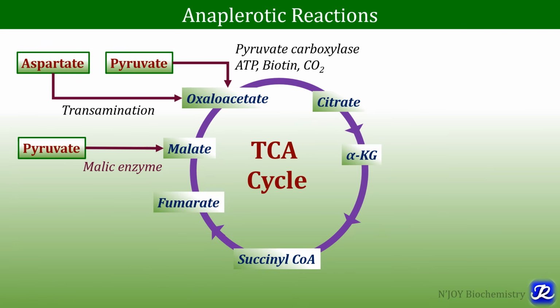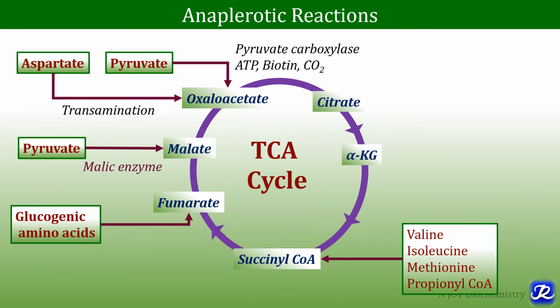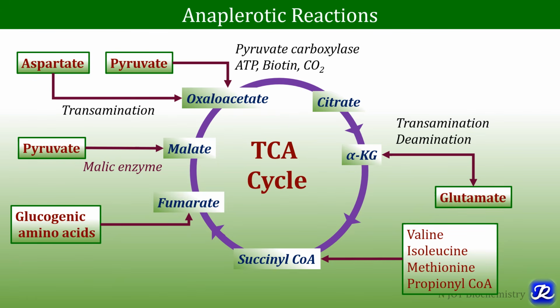reactions. Likewise, malate can also be derived from pyruvate by malic enzyme. Glucogenic amino acids will lead to formation of fumarate. Valine, isoleucine, methionine and propionyl-CoA will lead to formation of the important intermediate, succinyl-CoA. And by transamination and deamination of glutamate, alpha-ketoglutarate is derived. So these are the important anaplerotic reactions which will maintain the concentration of intermediates of the TCA cycle.